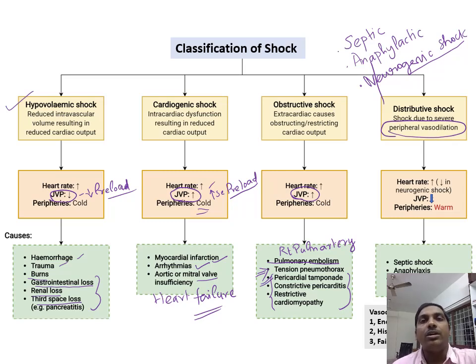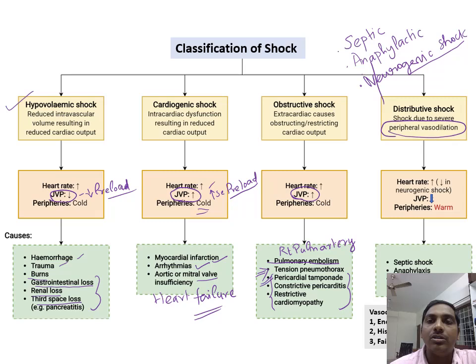In septic shock, what happens is there are increased gram-negative bacteria that will liberate endotoxins. Endotoxins are nothing but the infective end product of bacteria. They will cause a state called systemic endotoxinemia. They will interact with the cells, thereby forming hypotension and peripheral vasodilatation. That is called septic shock.